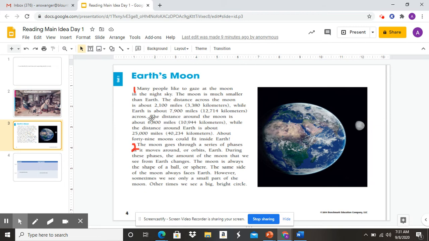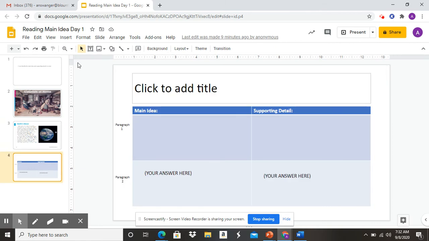The distance around the moon is about 6,800 miles, while the distance around Earth is about 25,000 miles. So the distance around it is a lot different, isn't it? The Earth is a whole lot bigger. About 49 moons could fit inside Earth. That's a lot of moons going inside the Earth. So I know when you look up at the moon at night, you think that it's larger, but it's not, okay? You're going to read paragraph 2 by yourself, and you're going to identify the main detail later by yourself. But we're going to do paragraph 1 together, okay?